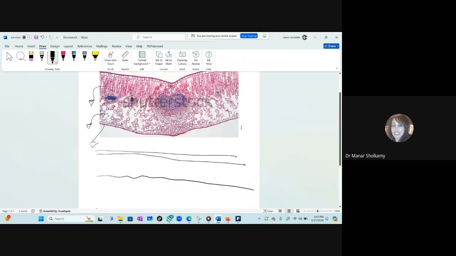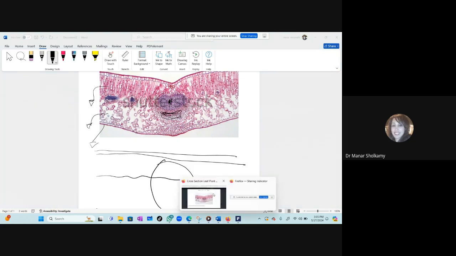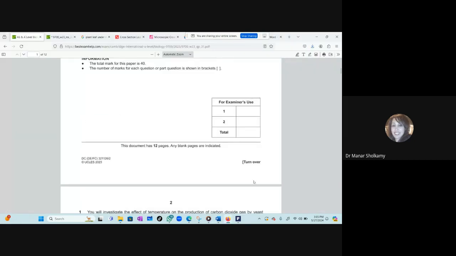And the vascular bundle is in the center here. Of course, the xylem is always towards the upper surface. So the xylem is here. This is the phloem. It's not very clear. Okay. So we'll draw it without any broken lines. Obvious, clear. How many marks is that? Where is my exam? I want to finish.